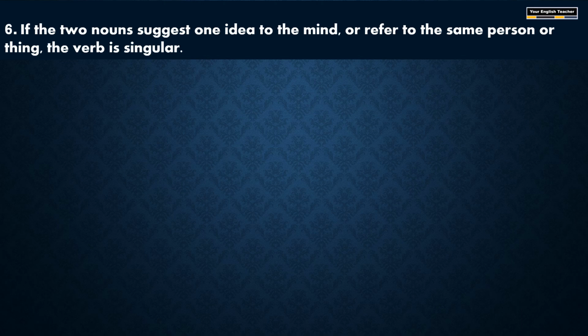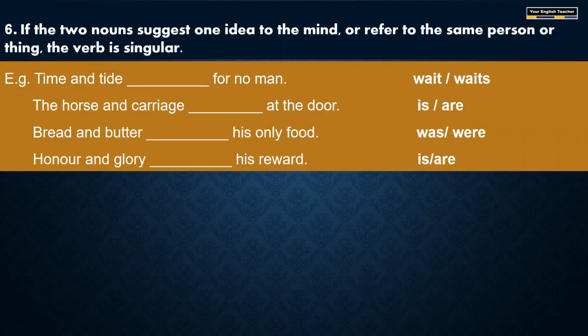Next, if the two nouns suggest one idea, suppose there are two nouns in the subject place, but they refer to the same thing, then the verb should be singular. For example, time and tide ___ for no man. Here we are telling that time and tide waits for no man.